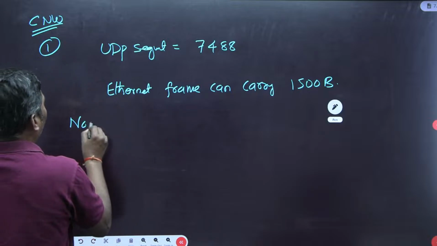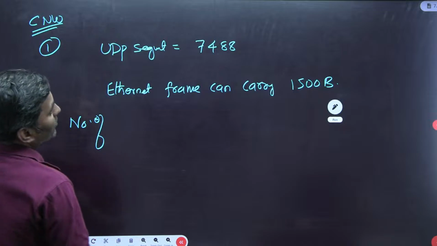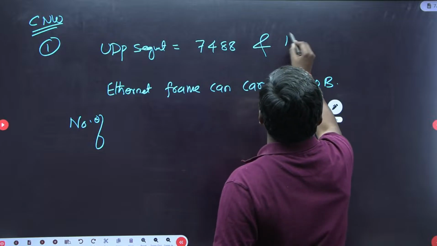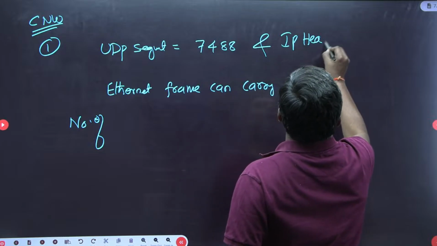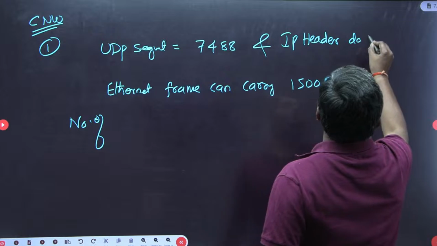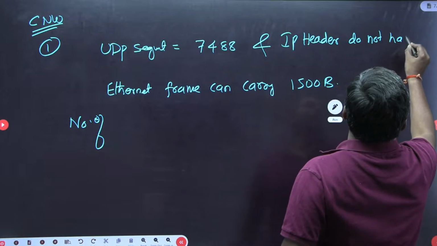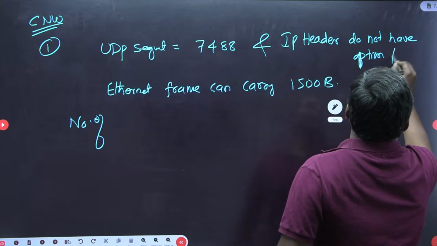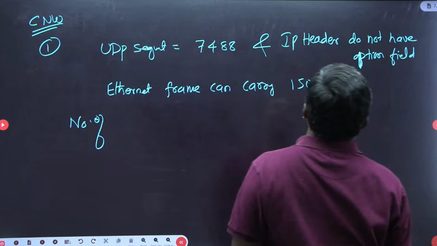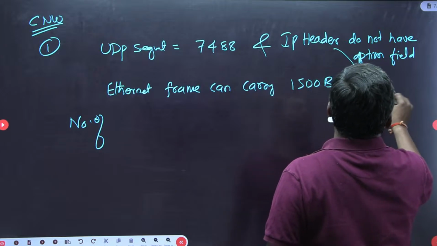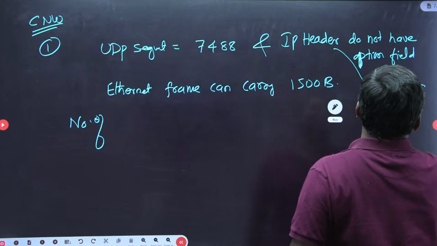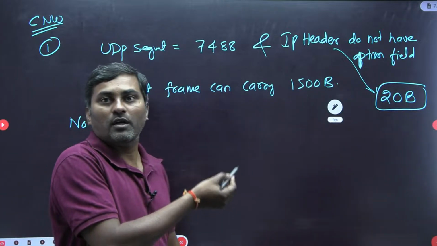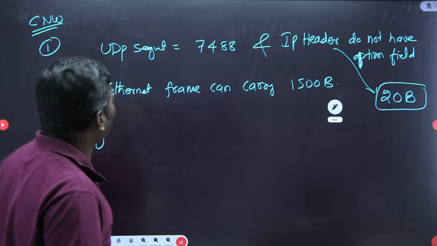They also mention that the IP header does not have an option field, so the minimum IP header size is 20 bytes. Option field is not there, so the minimum 20 bytes will be there.